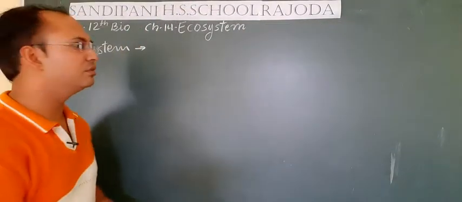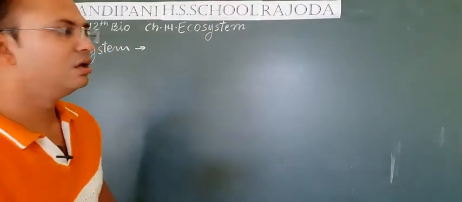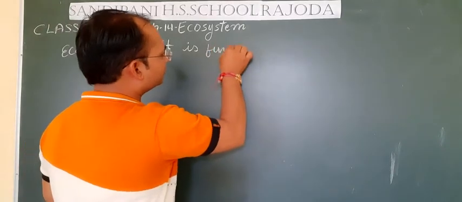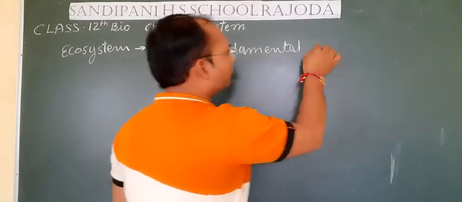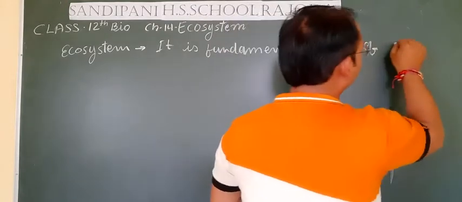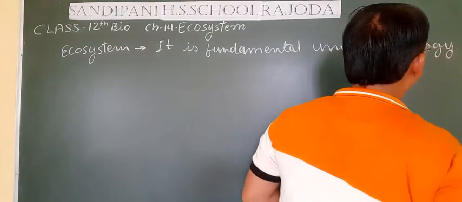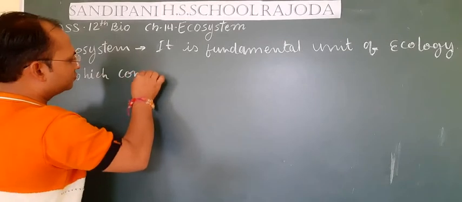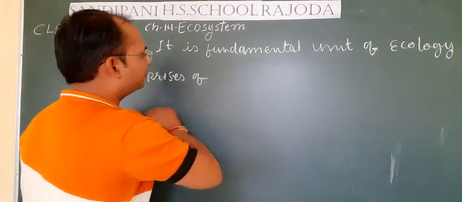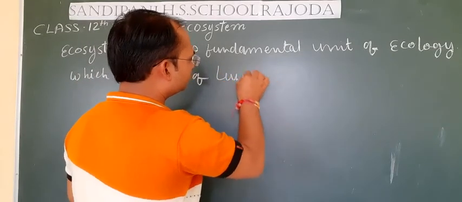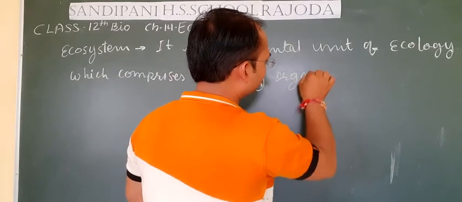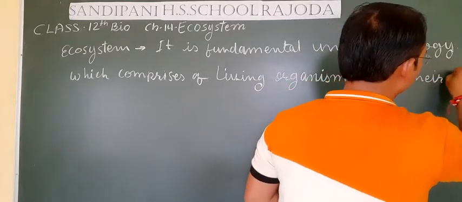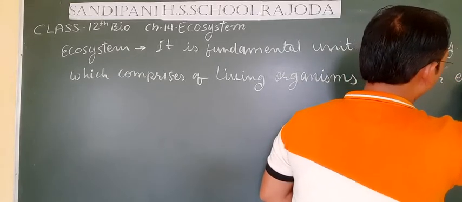So, let's see the definition of the ecosystem. Ecosystem is actually the fundamental unit of ecology which comprises of living organisms and their environment.